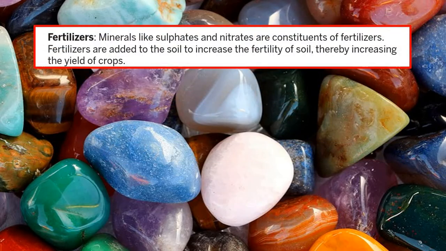Next, we have fertilizers. Minerals like sulfates and nitrates are constituents of fertilizers. Fertilizers are added to the soil to increase the fertility of soil, thereby increasing the yield of crops. Basically, if you go back to time, plants grow on their own. In the forest, nobody goes and puts fertilizers, but the plants grow well over there also.